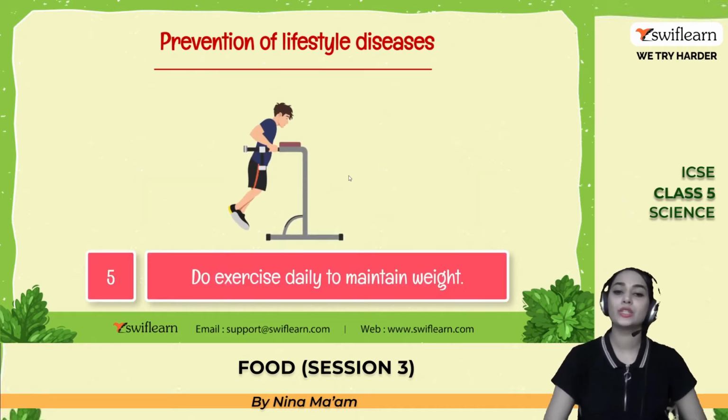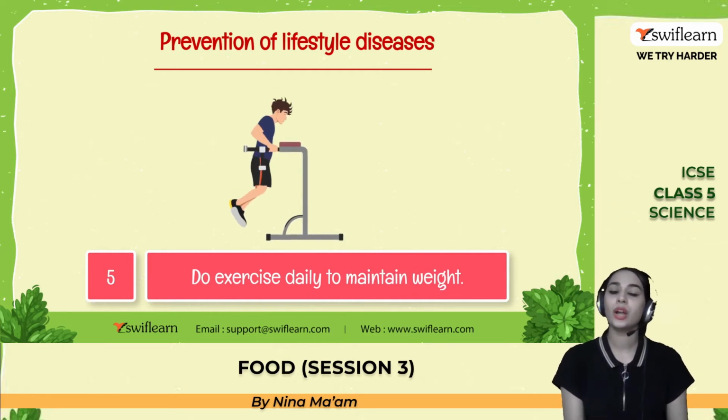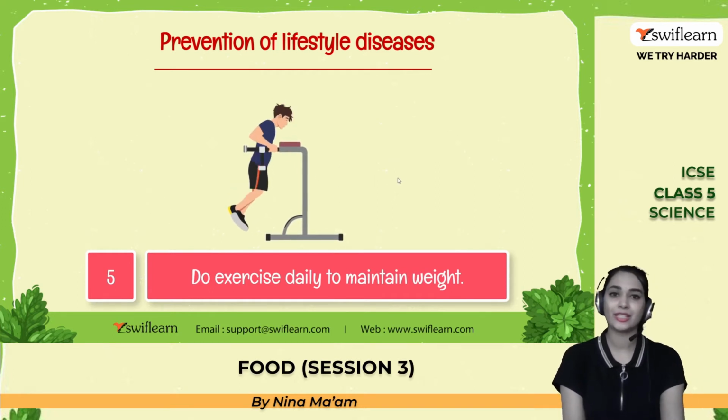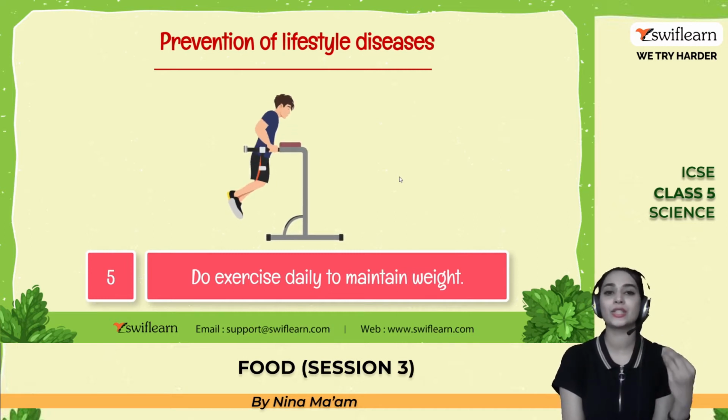So the next point is do exercise daily to maintain a healthy body weight. So according to our BMI, we have to maintain a healthy body weight, right? Correct. So we have to do exercise. We have to do cardio exercise, weightlifting or any kind of exercise. At least you can do jumping, skip rope or running, walking, everything is fine. Just choose an exercise that really fits into your daily life.